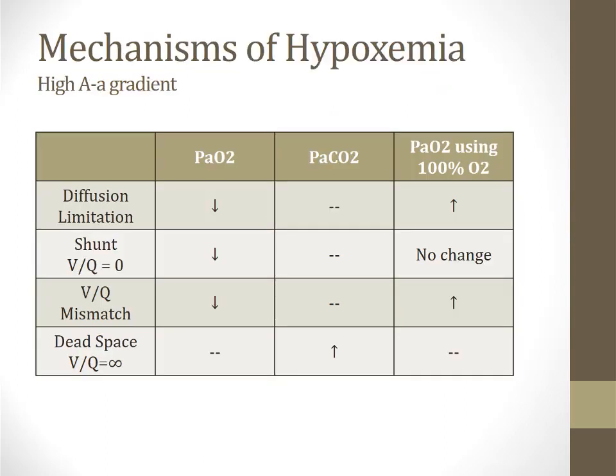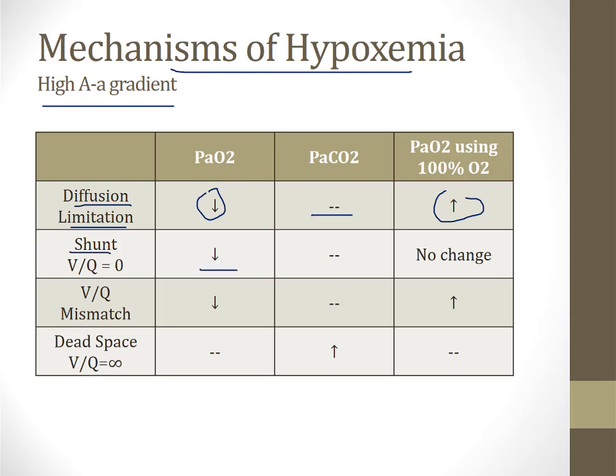The table on this slide summarizes everything you want to remember about mechanisms of hypoxemia with a high AA gradient. Basically, if you know what's on this slide, you can answer the majority of board questions about these mechanisms. So at the beginning of this video, we talked about diffusion limitation that causes hypoxemia but not hypercapnia, and it responds to 100% oxygen. The hallmark of shunt is hypoxemia that does not respond to 100% oxygen. You always want to remember that. And shunt does not affect carbon dioxide levels. VQ mismatch is the most common overall cause of hypoxemia with a high AA gradient. It responds to 100% oxygen, and in and of itself, it does not affect carbon dioxide levels.